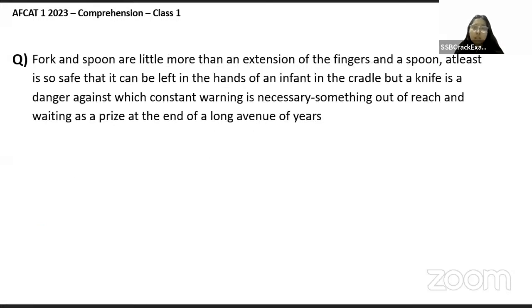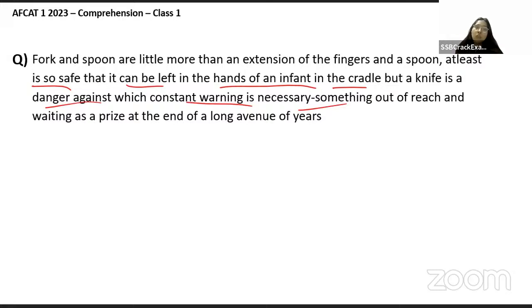A little more than at least is so safe that it can be left in the hands of an infant in the cradle, but a knife is a danger against which constantly warning is necessary. ठीक है? So we can see that how from the child's perspective, it is just like another spoon, okay? Like when we talk about fork and spoon, it's like an extension of their own fingers, so they don't find it exciting.